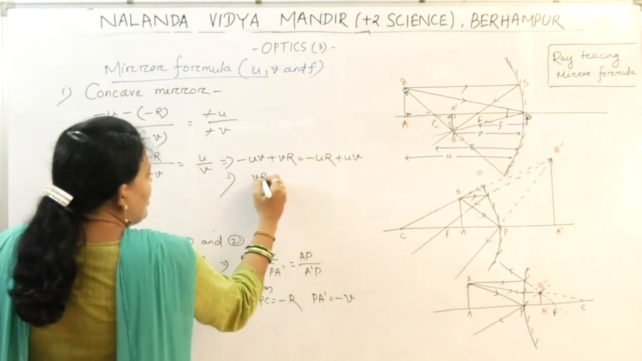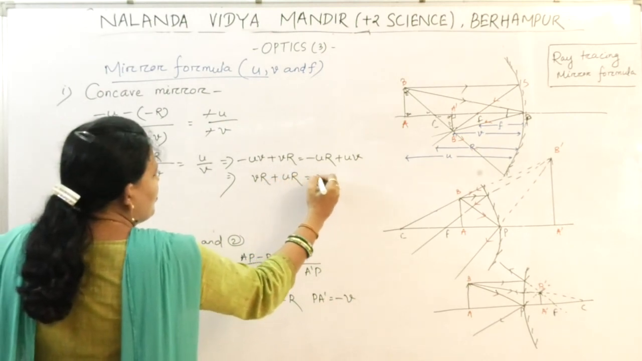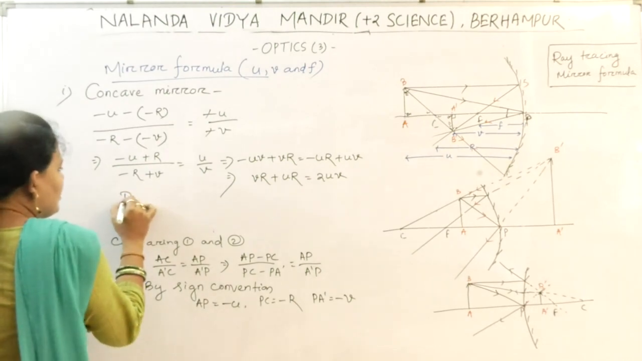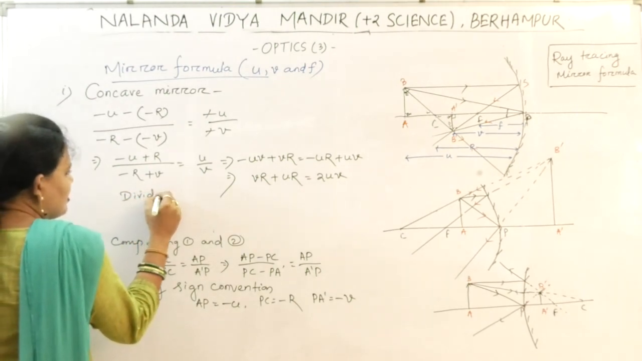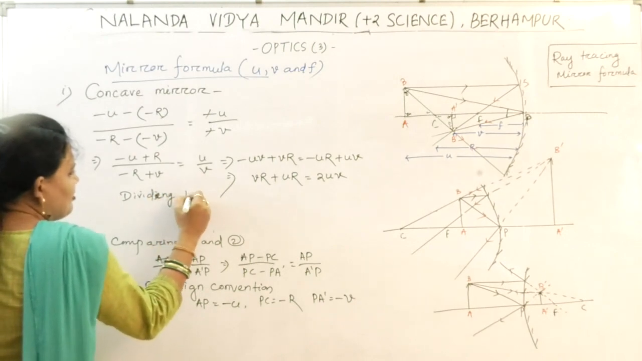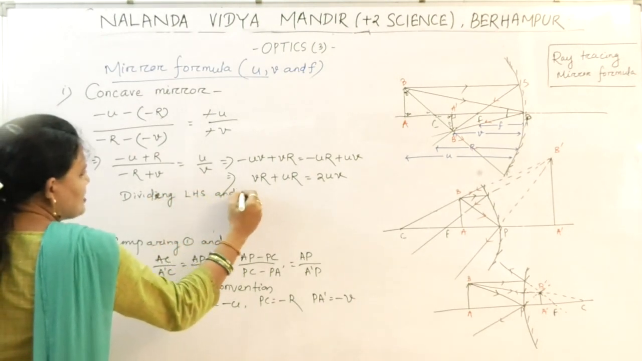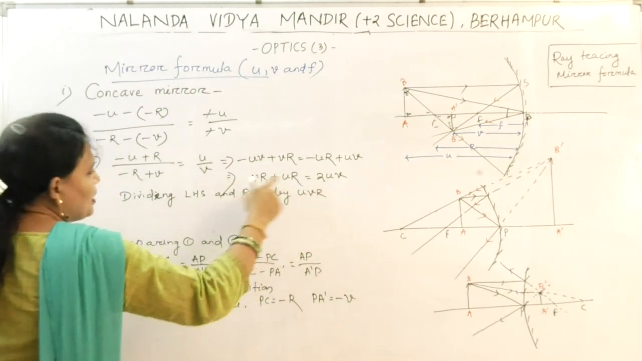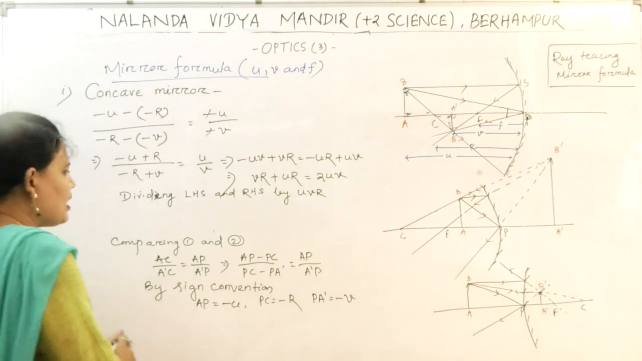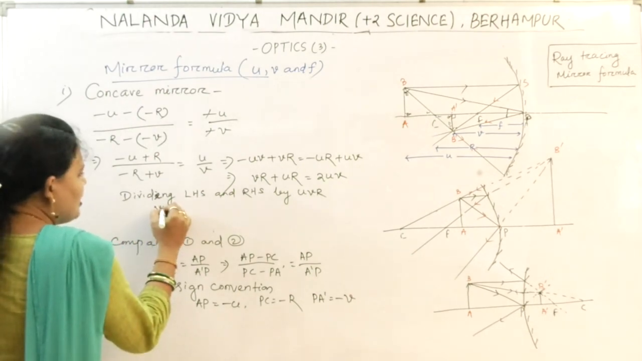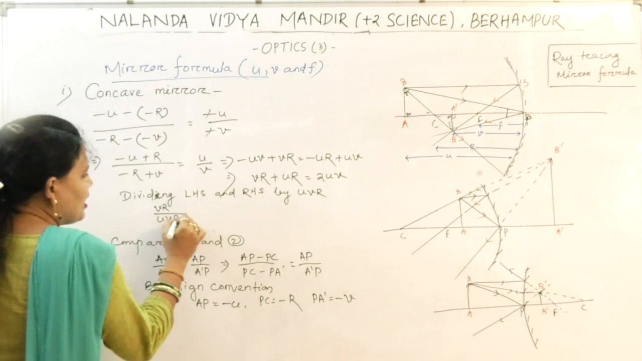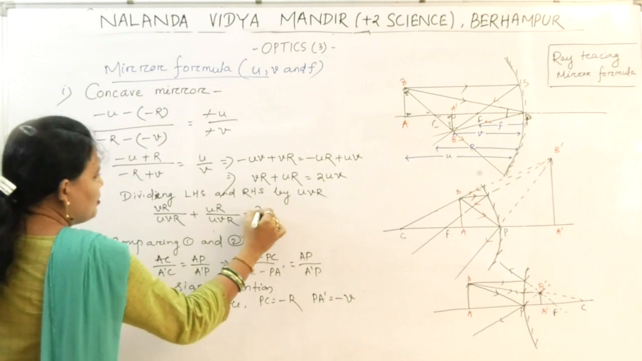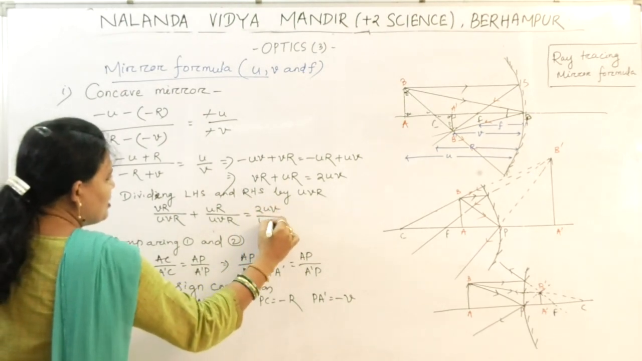So VR plus UR equal to 2UV, right? Now dividing left hand side and right hand side by UVR. Total equation let us divide by UVR. So what I can get? VR by UVR plus UR by UVR equal to 2UV by UVR.